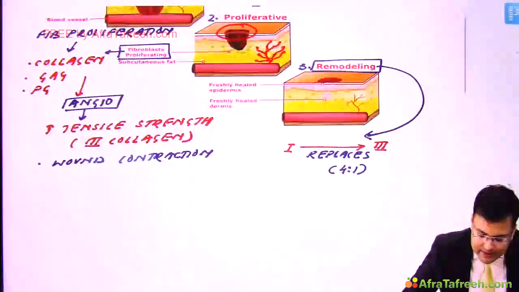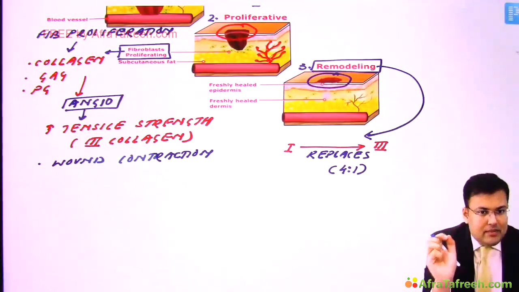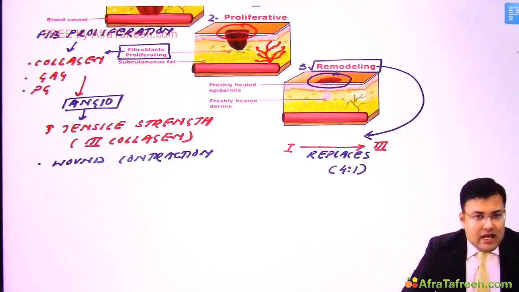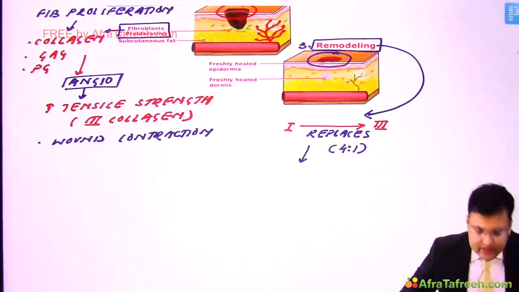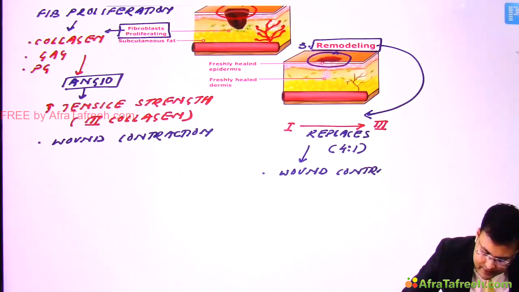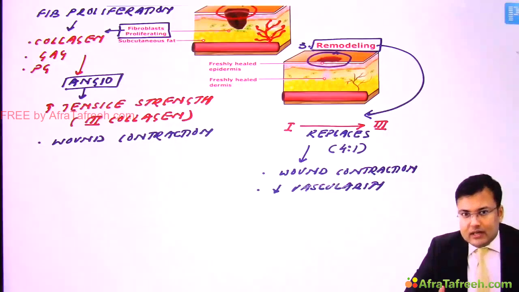Because of this, if you see the size again, there is decreased size, meaning wound contraction. There is decreased vascularity also, and increased wound strength. Because of remodeling, there is realignment of collagen fibers. So there is wound contraction and decreased vascularity. These are the important points related to the three phases.